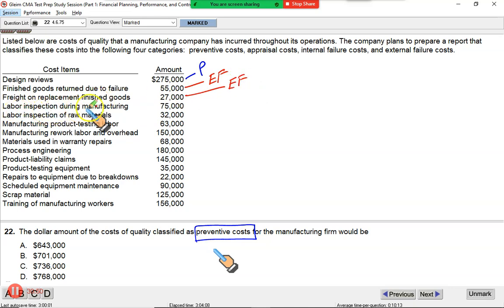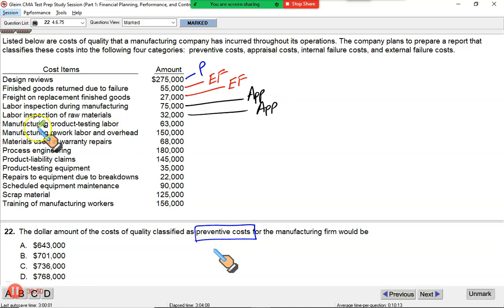Labor inspection during manufacturing. There is manufacturing going on and labor is inspecting whether the goods are up to the specification or not. This is appraisal. Remember, inspection of goods, testing of finished goods, testing of raw materials, statistical quality controls, all these are appraisals, APP. I will write in black. Then labor inspection of raw materials. Raw materials come and labor inspect whether these raw materials are up to the standard. This is not prevention, this is appraisal.